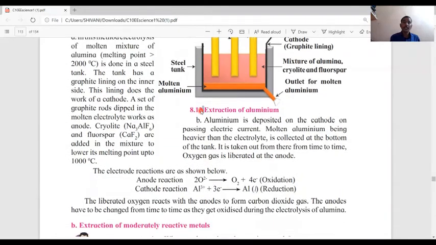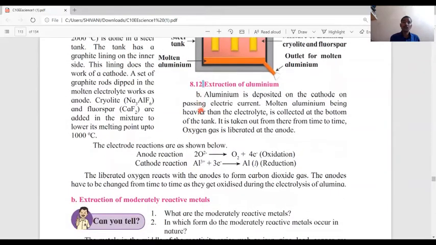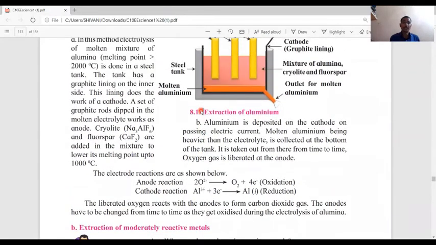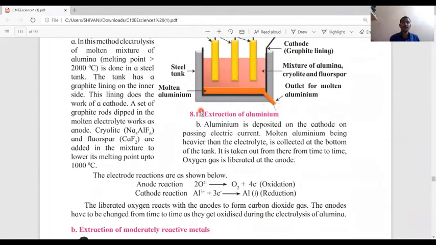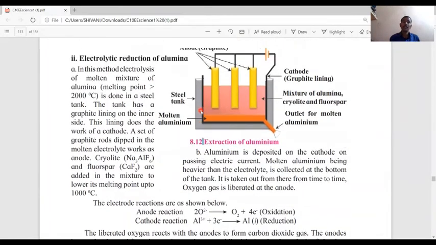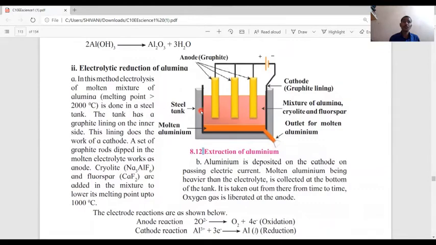The electrode reactions are as shown below. Anode reaction. In this electrolytic reduction of alumina, oxygen is liberated at the anode. Oxide ions lose electrons and get oxygen. That anode reaction is also known as oxidation reaction.